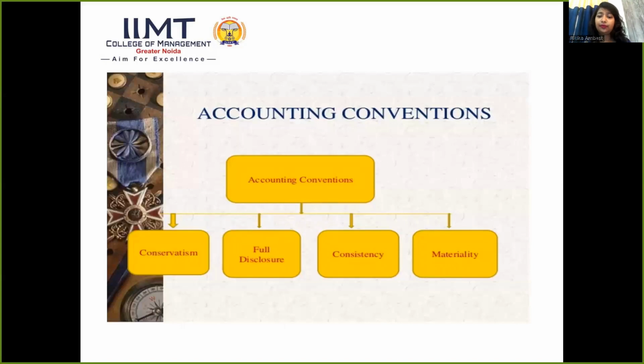There are four conventions, which are as follows: conservatism, full disclosure, consistency, and materiality. We will discuss them one by one. Let's discuss.